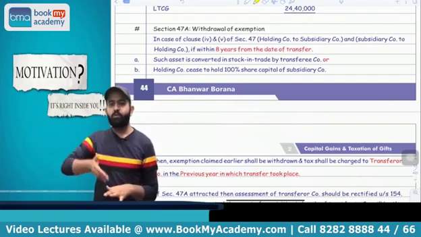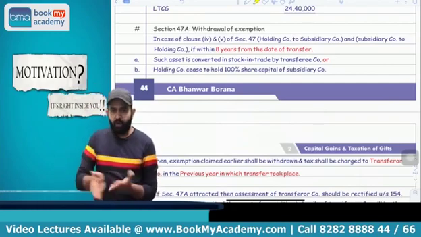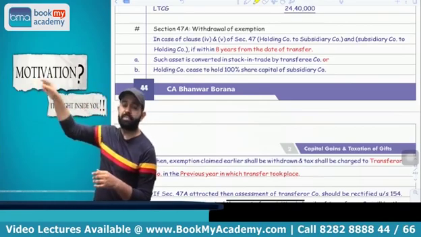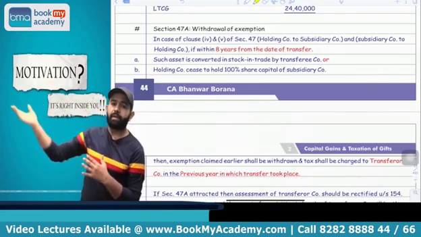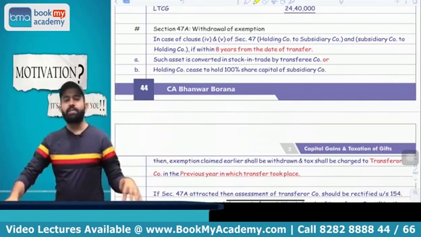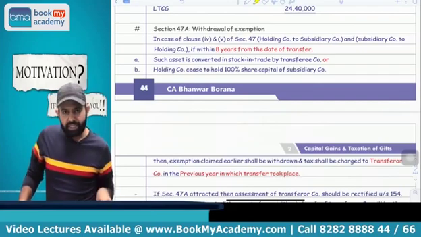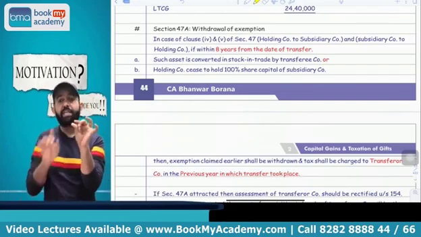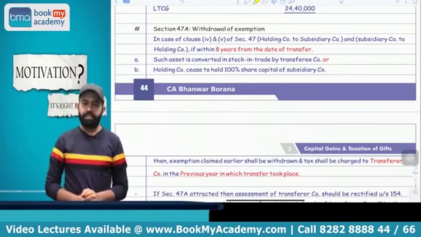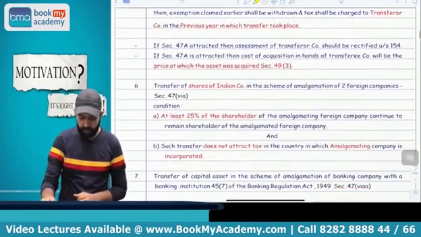Suppose the transfer took place 2 years ago and this year the condition is violated. Then in the original year, 2 years ago, we will calculate the capital gain and rectify the return of the transferor company. Capital gain is applicable only in the year in which the original transfer took place, so we have to rectify the return of the transferor company. You got my point or not?